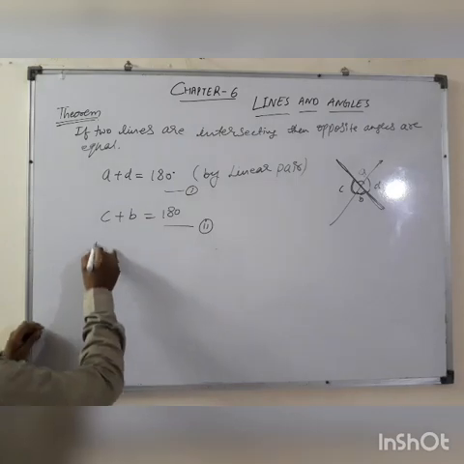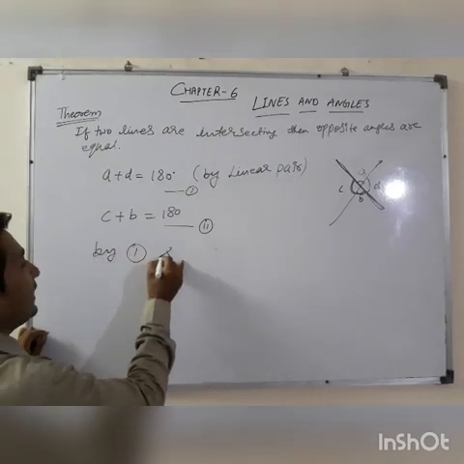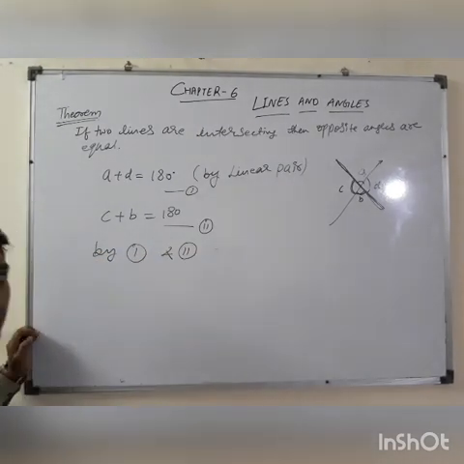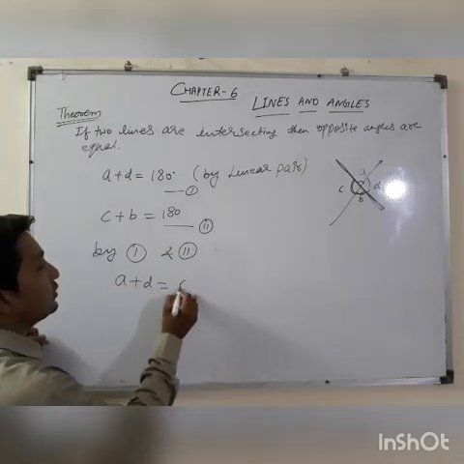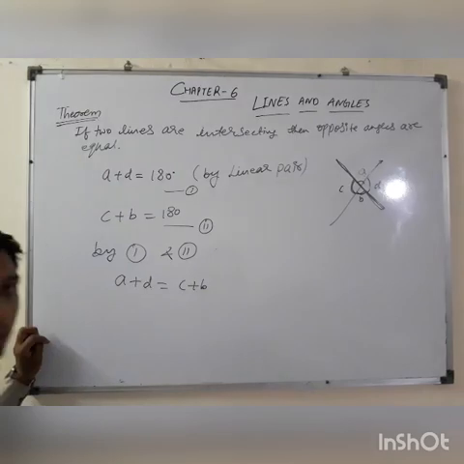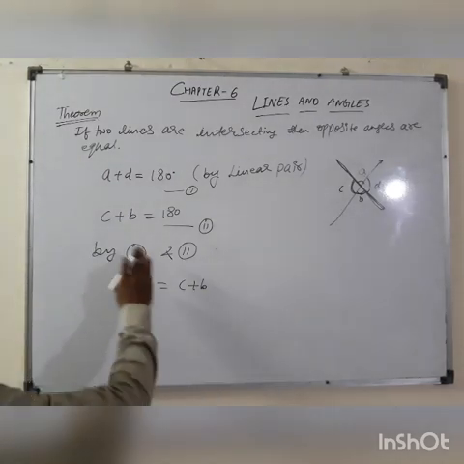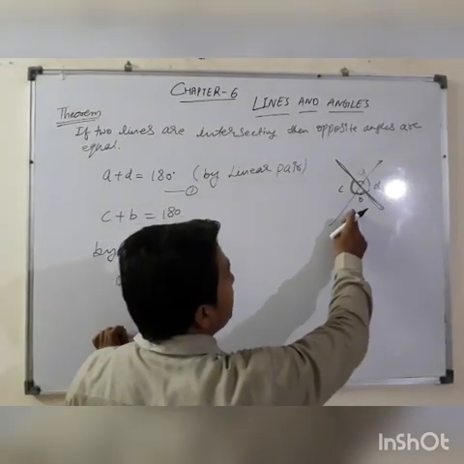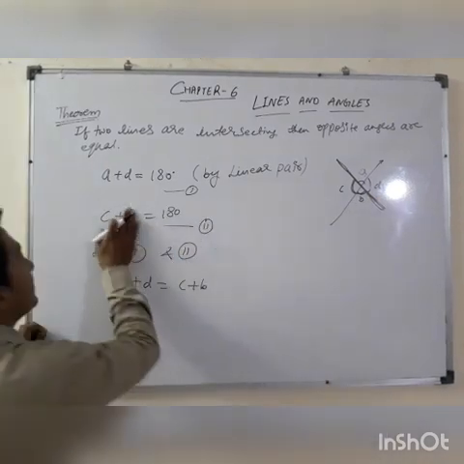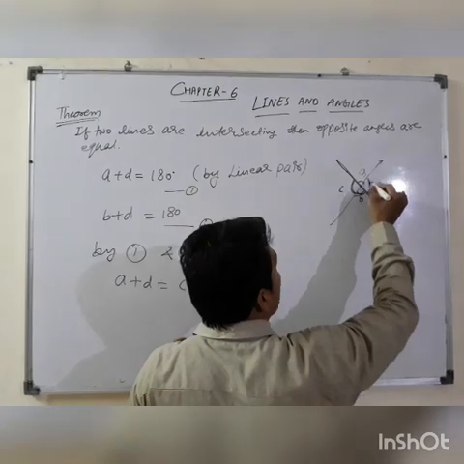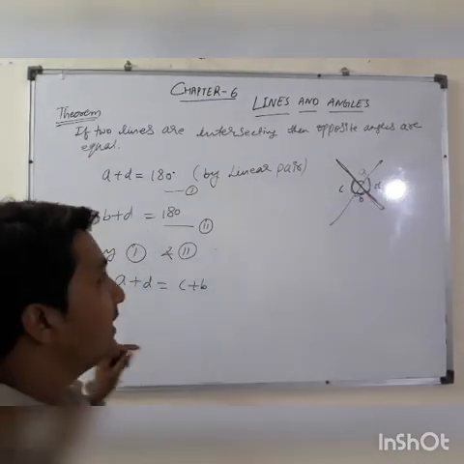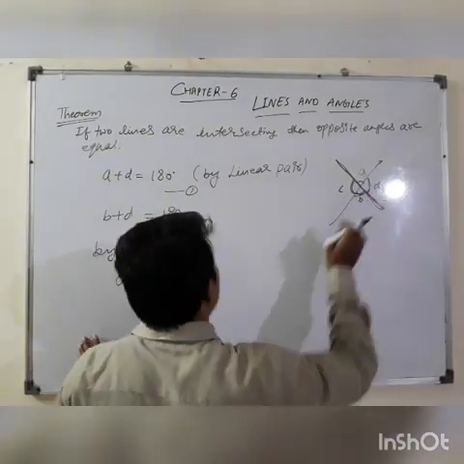So by equations 1 and 2, we can say that A plus D is equal to C plus B. Or you can do one more thing. In place of C plus B, you can write B plus D also, because B plus D is also forming 180 degrees.